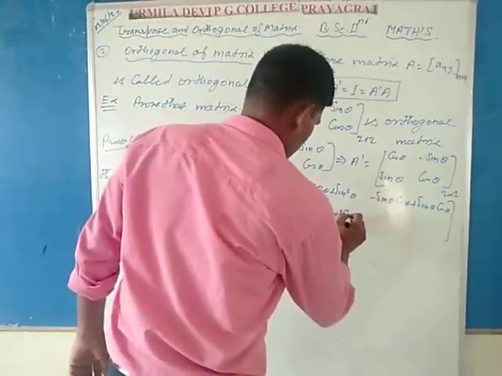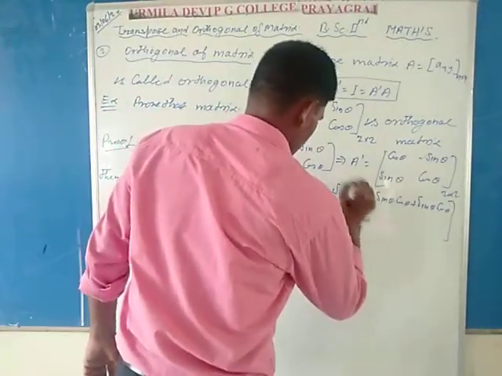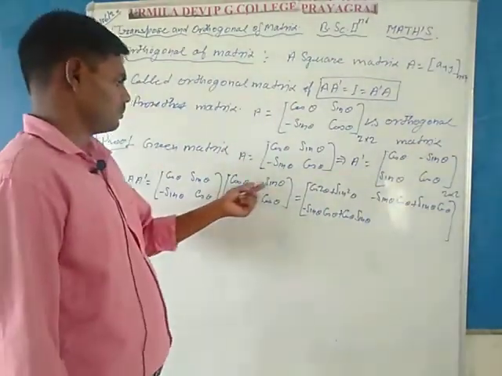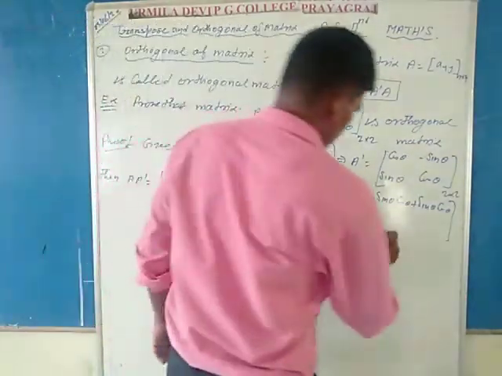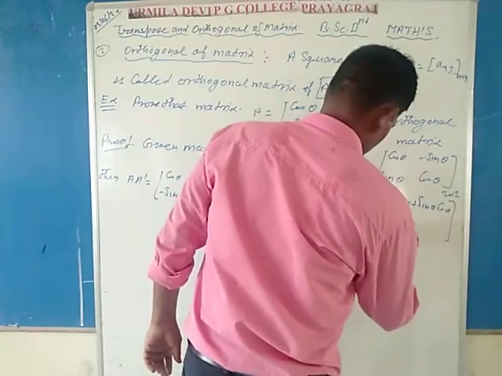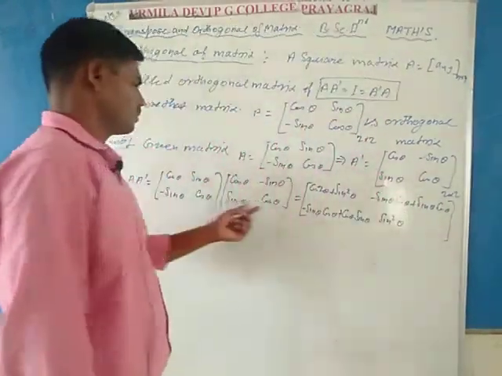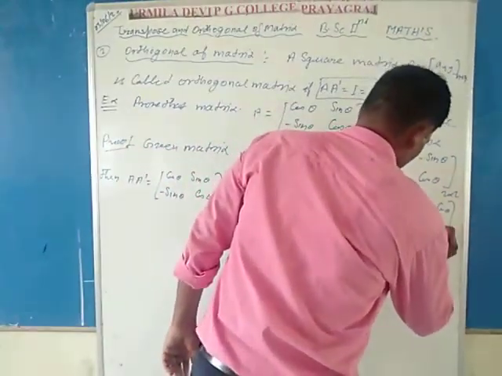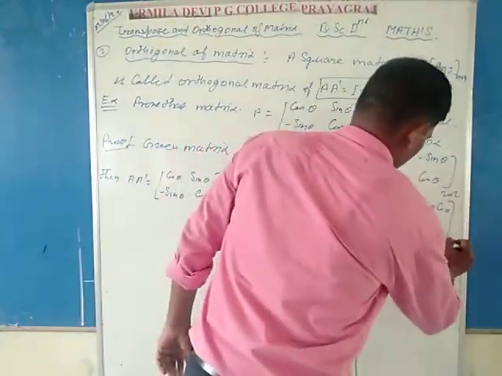Second row second column gives sin square theta plus cos square theta.